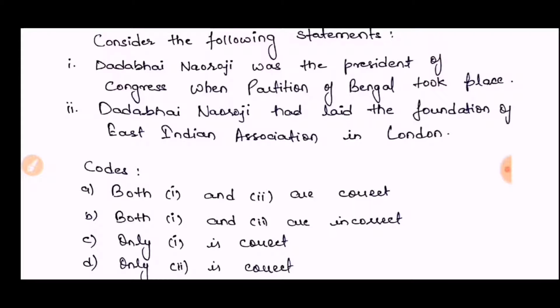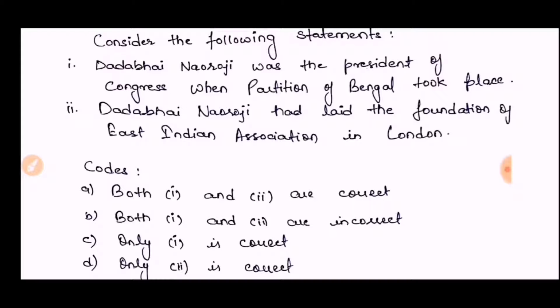Dadabhai Nauroji is a very prominent personality of modern India, and there are many facts we must remember, because UPSC has asked about Dadabhai Nauroji many times. So just memorize these. First of all, Dadabhai Nauroji led the foundation of the East Indian Association in London, and he also established the London India Society in 1865.